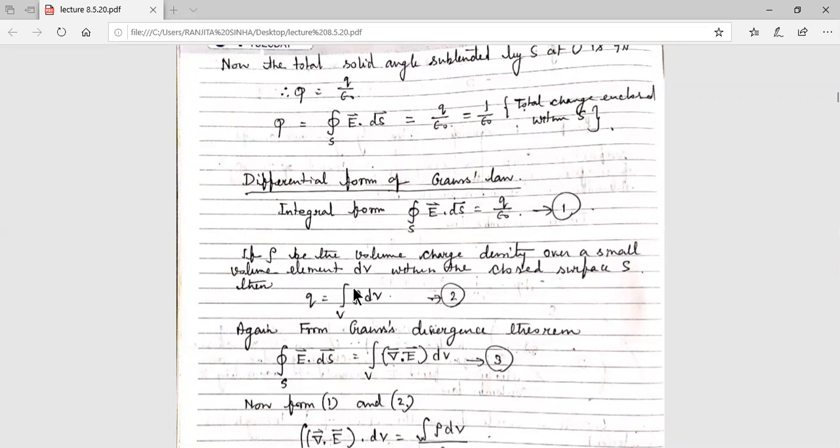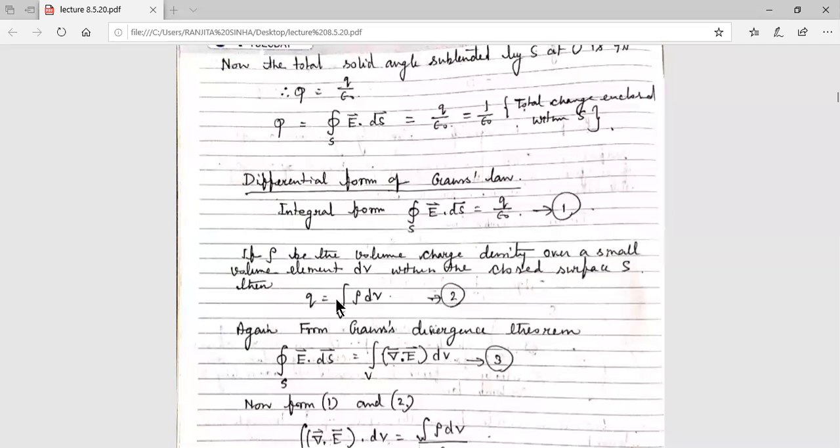Rho is per unit volume, so in dV volume, what is the total charge? It is rho dV. Rho is the volume charge density, that is charge per unit volume. If you multiply it by dV, then rho dV is the total charge enclosed by the volume dV.